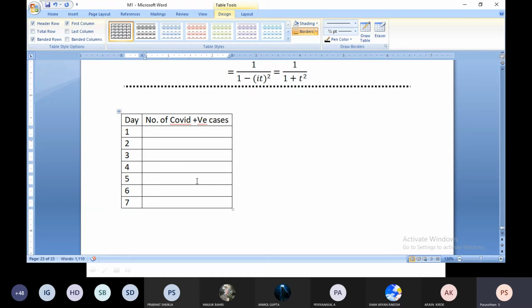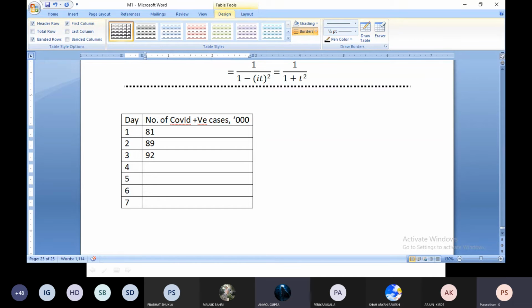April 1st, how many cases noticed? April 1st, 81,398. So the data I am taking in terms of thousands, 81,000 approximately. Then April 2nd, 89,020, 89 approximately. April 3rd, 92,994, approximately 92.